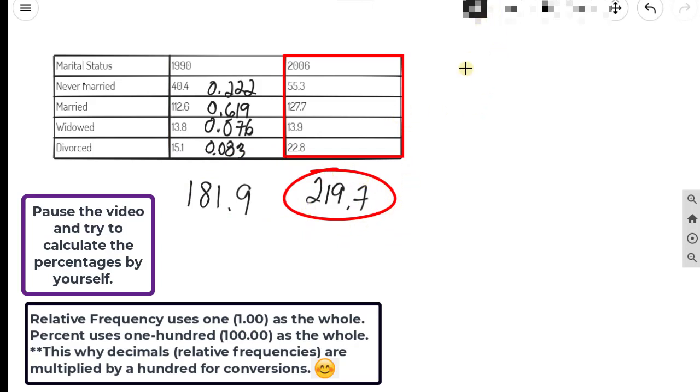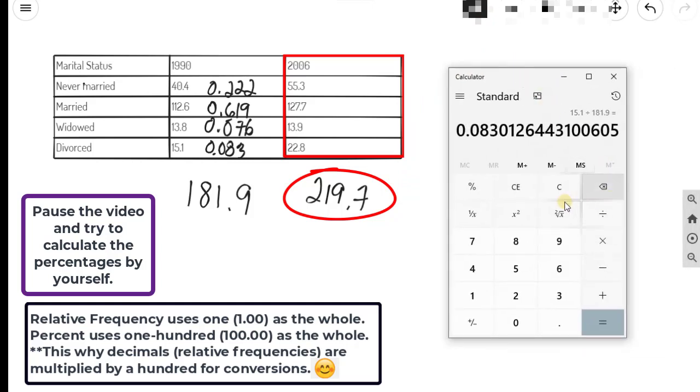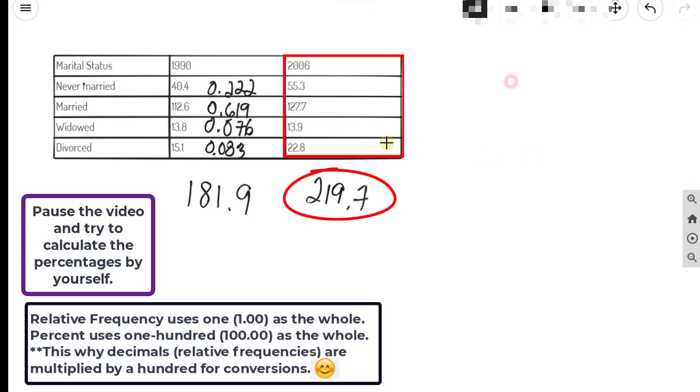Now we're going to do the same thing here for 2006. Okay, so 219.7, I need to bring over my calculator again. 55.3, this time my whole amount is 219.7 million, and I'm going to get 0.252. I'm going to go ahead and round. Let's scooch this over.